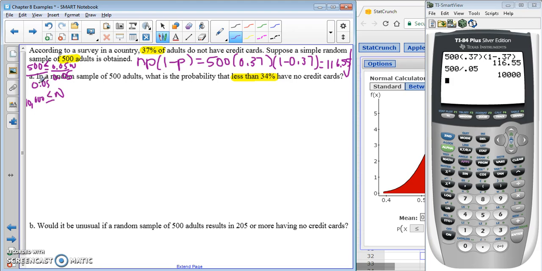If we're talking about a country, assume we're looking at more than that.